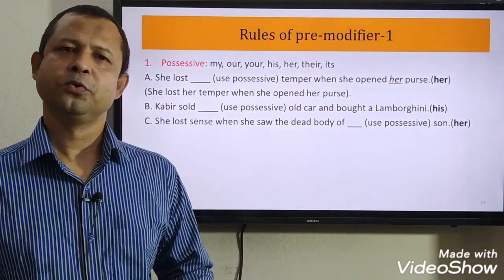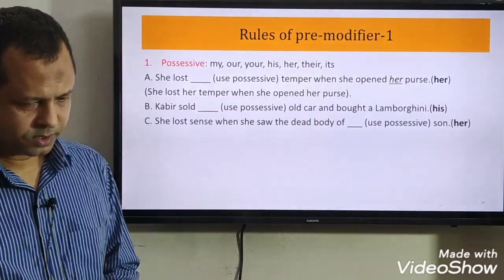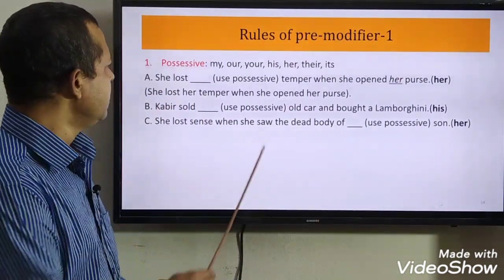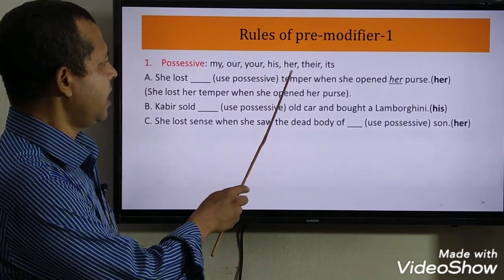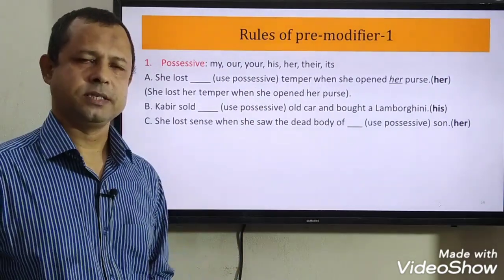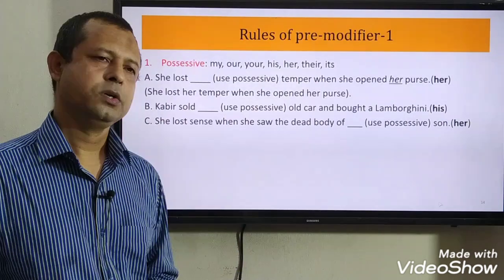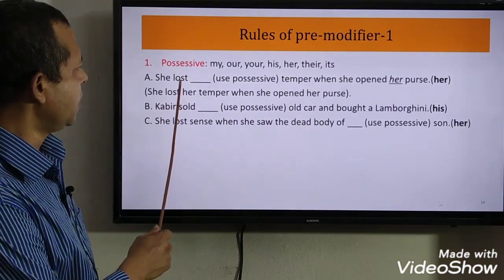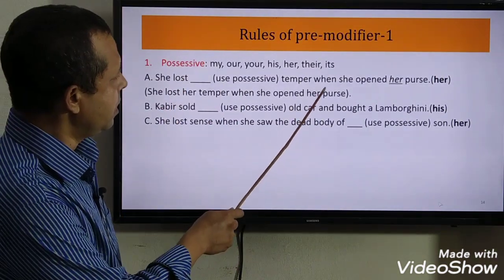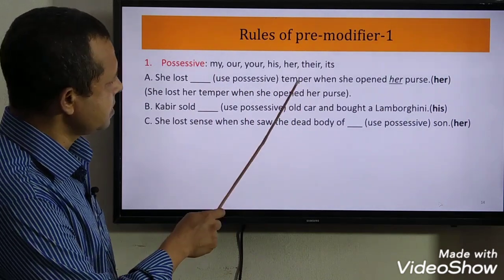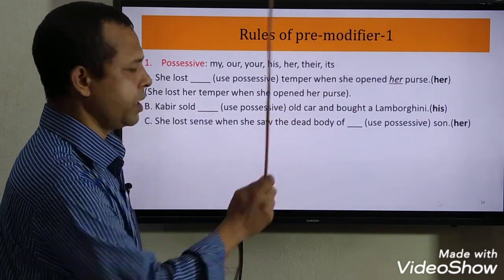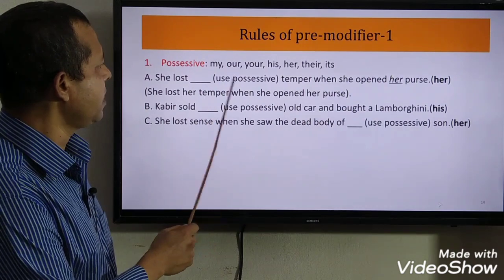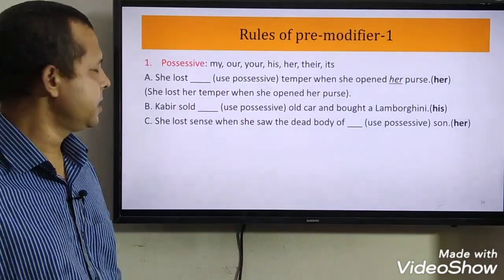Now we shall learn about the rules of pre-modifier. Rule number 1: possessive. My, our, your, his, her, their, its. These are possessive adjectives. These adjectives are used to indicate the ownership of a thing. Let us see the example. She lost dash temper, use possessive. She lost her temper when she opened her purse. So here we are asked to use a possessive. We can use her here. So her is the possessive.